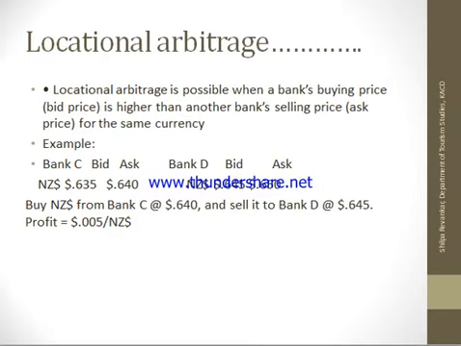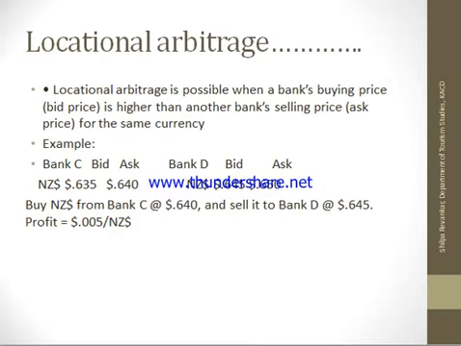In bank D the bid price is 0.645 and the ask price is 0.65, which means both the bid and ask price in bank D are higher than in bank C. So what you can do is buy from bank C. When you are buying, the bank is selling, so you are buying at 0.64, and then you go and sell it in bank D at 0.645. So you are making a profit of 0.005 per dollar.